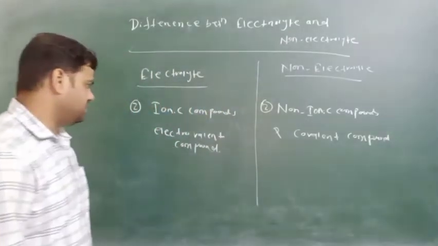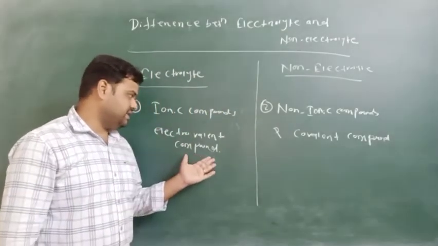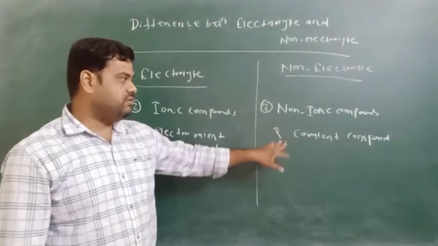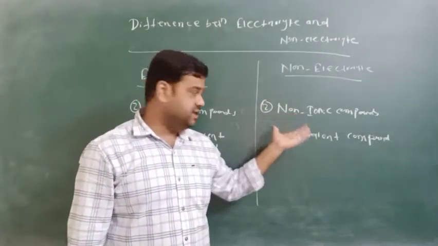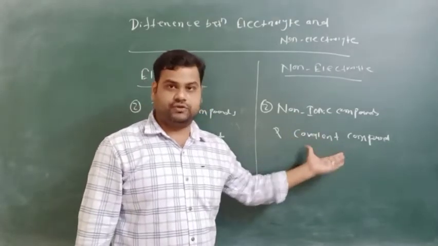They form ions, so these are ionic compounds and those are covalent compounds.